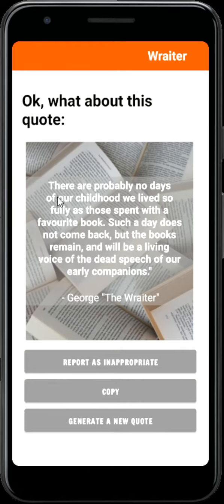And there it is. This is a quote that is generated by picking some random quotes from a dataset that I collected of 60,000 real-world quotes. And from there, GPT-3 generates a new original quote. Now, the user can report it as inappropriate if it contains vulgarity or explicit content, or you can also copy it or generate a new quote.